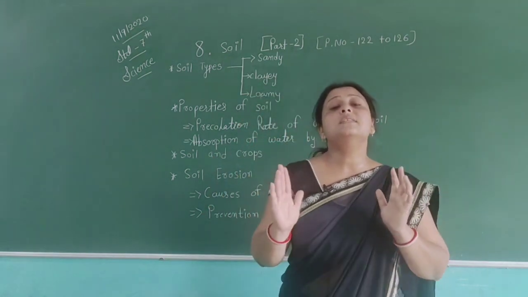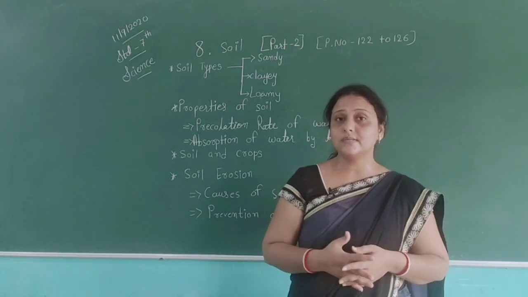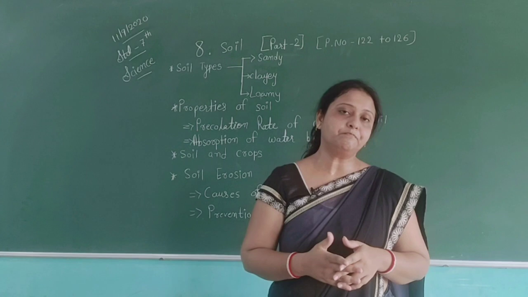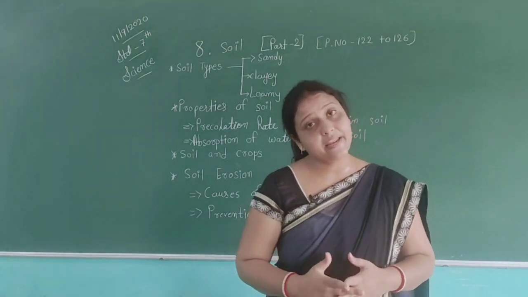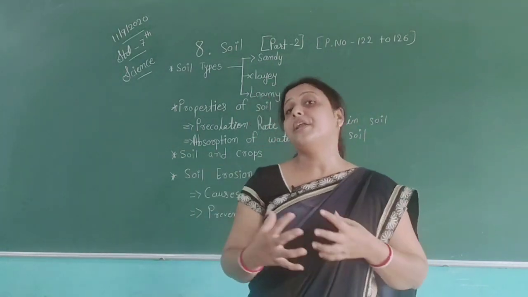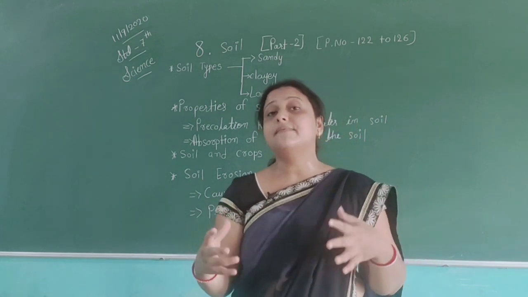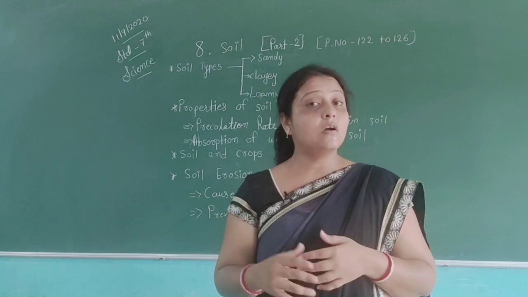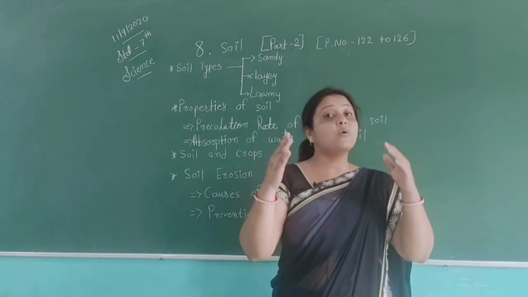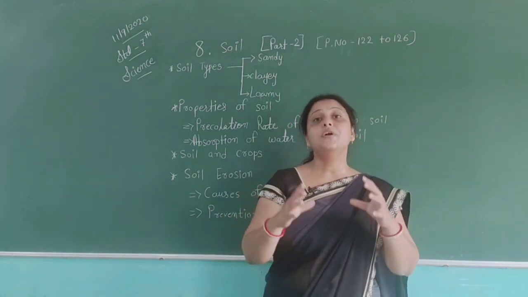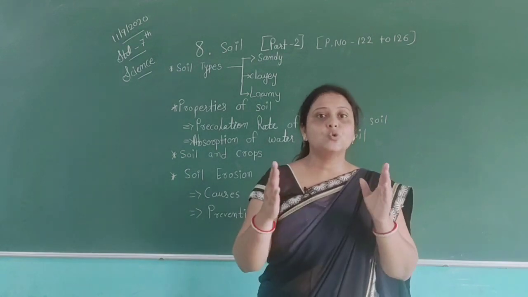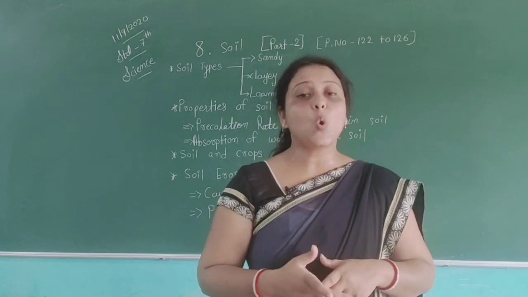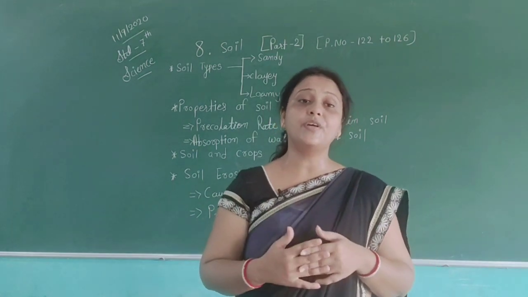So, causes of soil erosion. How does soil erosion go on? Because of deforestation. Forestation is very important to us. Trees are very important to us. Trees always give us oxygen, take in our carbon dioxide, and also make our atmosphere clean. They also help us prevent soil erosion. So deforestation also becomes a cause of soil erosion, which loosens up the soil.